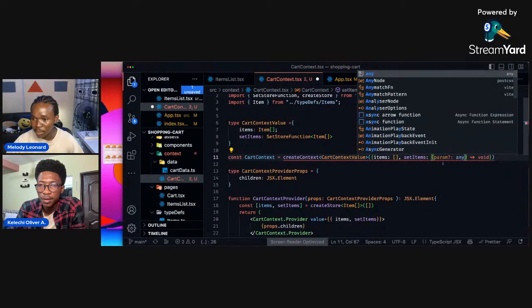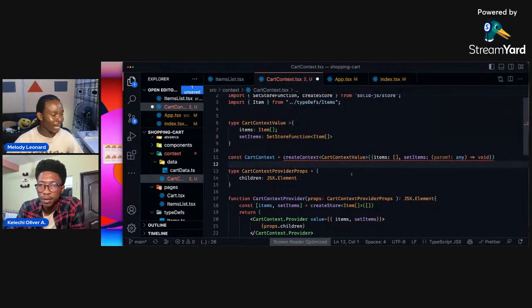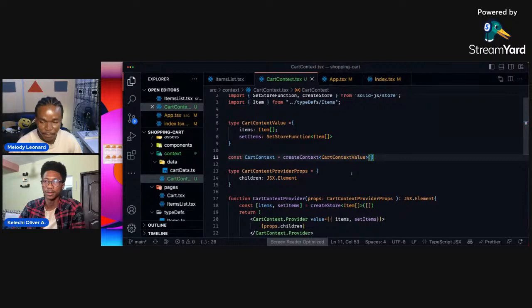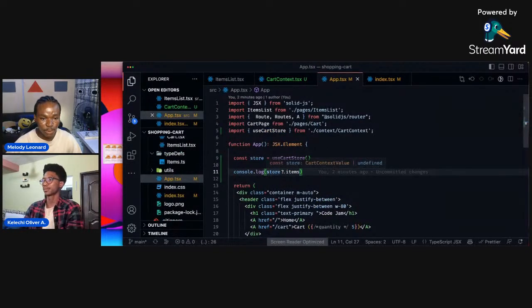You know what? I don't want to type this right now because it's too much for this. We'll just go ahead and access it with the safe JavaScript thing. So we can go ahead and do this.